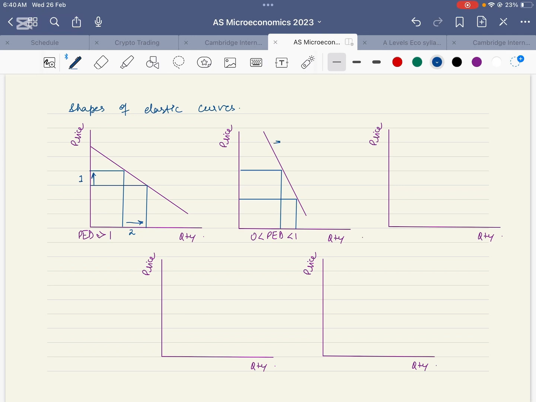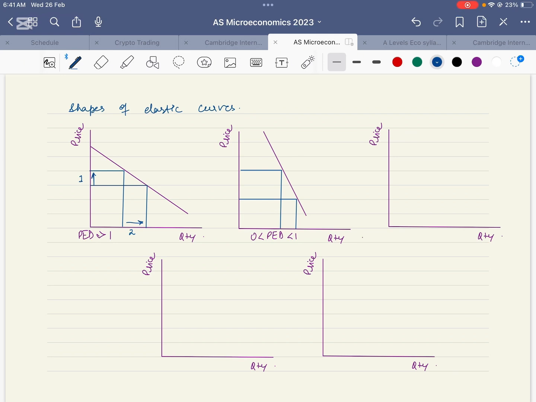However, necessities and addictions have inelastic PED. They are price inelastic. No matter how much the price increases, there will be a very small to insignificant change in the quantity demanded. For example, drugs, cigarettes, alcohol and things of necessity, medication as well.